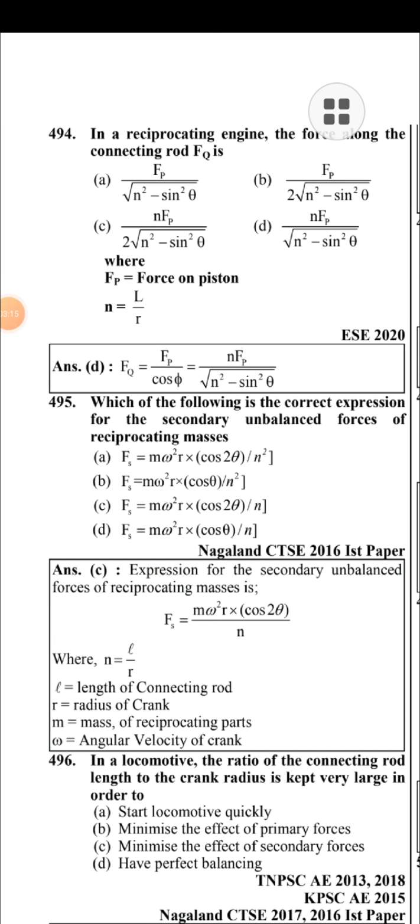In a reciprocating engine, the force along the connecting rod Fq is equal to Fp by cos theta. It means n Fp by root under n square minus sin square theta, since n is equal to L by R.